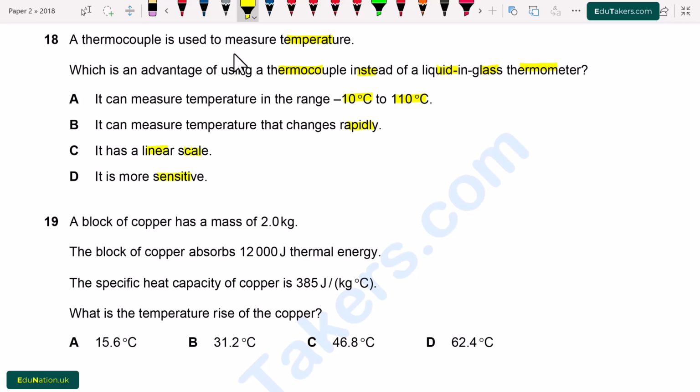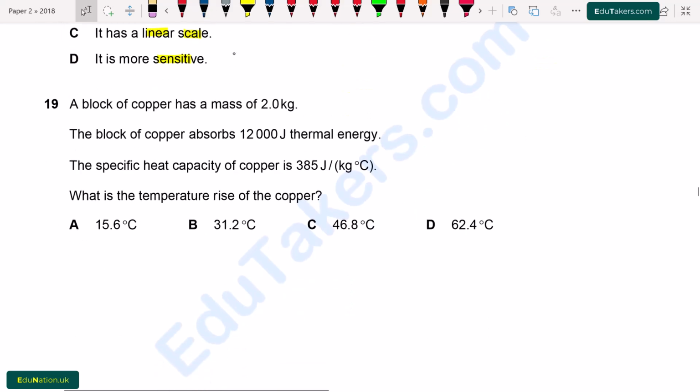So a thermocouple is a sensor for measuring the temperature. Thermocouples are commonly used due to their simplicity and the quick response to the change in temperature. So option B is correct, which shows that we prefer the thermocouple because it can measure the temperature that changes very rapidly.